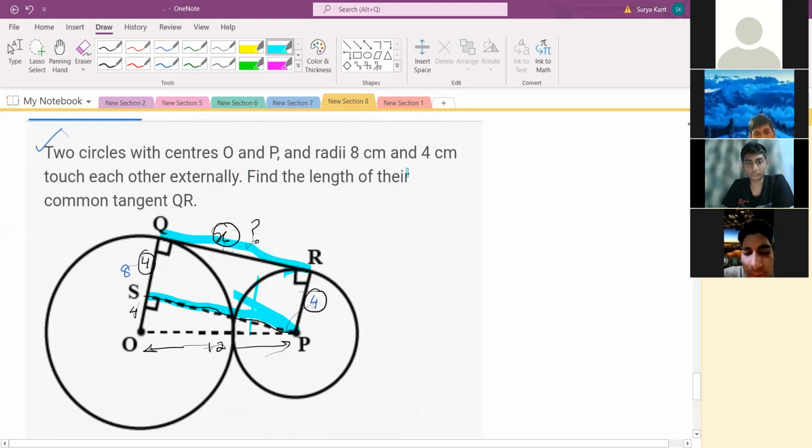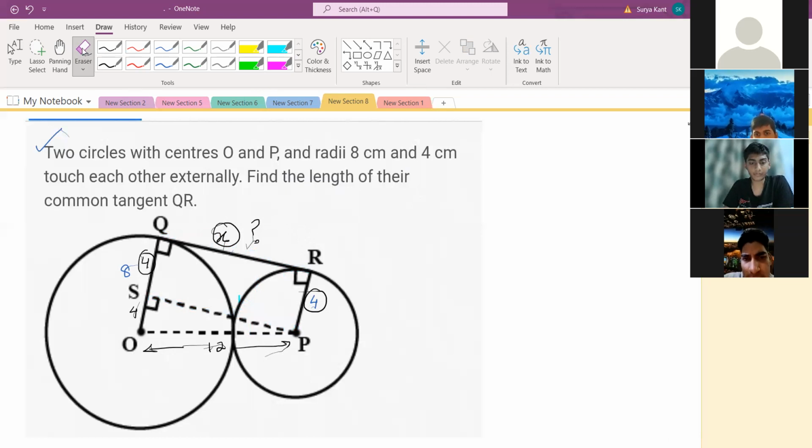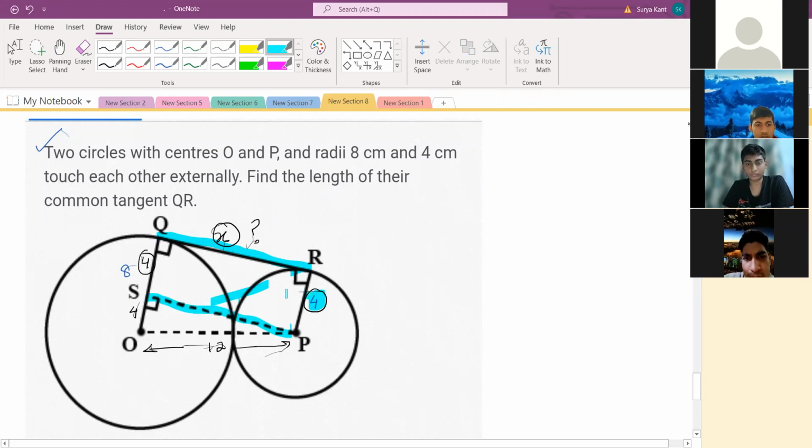Yes, sir. Praharshan, is it clear what I'm writing here? See what I'm saying, we have made one line which is parallel to QR. QR is there, and we made a line parallel to that. So the value of SP is 4 root 10. Just find it by Pythagoras theorem.